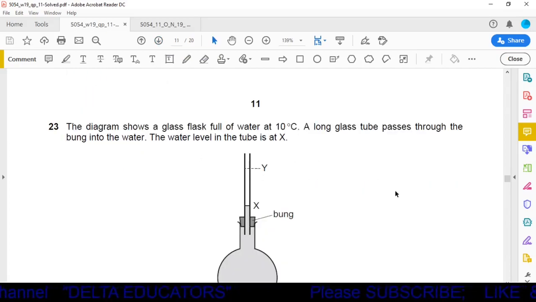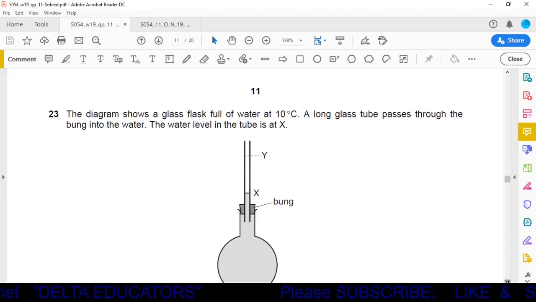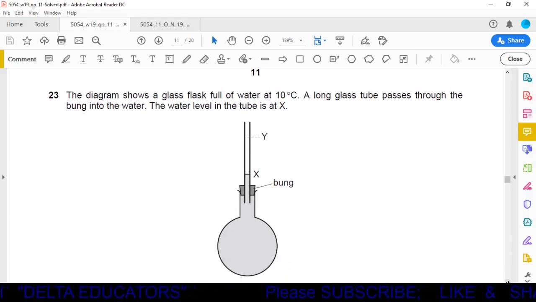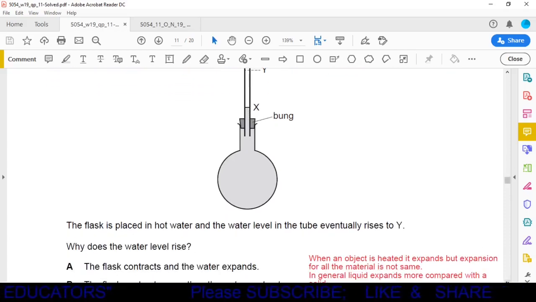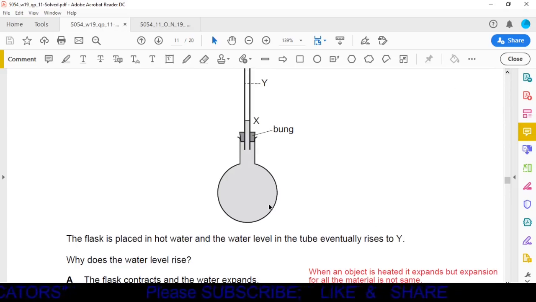Question number 23. The diagram shows a glass flask full of water at 10 degrees centigrade. A long glass tube passes through the bung into the water. The water level in the tube is at X. Okay, it is a flask full of water, up to the level point X. The flask is placed in hot water and the water level in the tube eventually rises to Y. Then we put this flask into warm water. When we put it into warm water, the water level inside the tube rises and comes up to point Y.